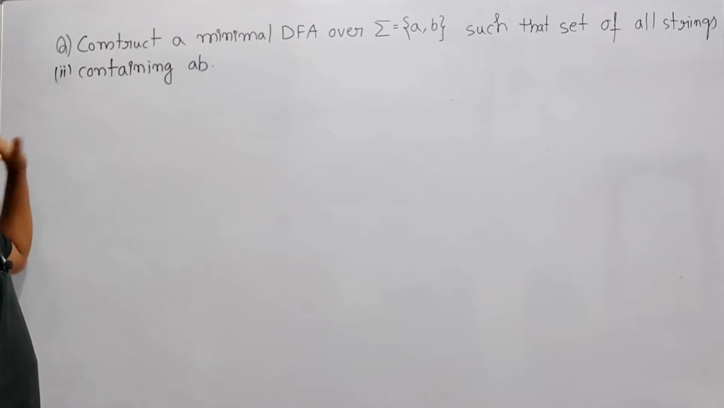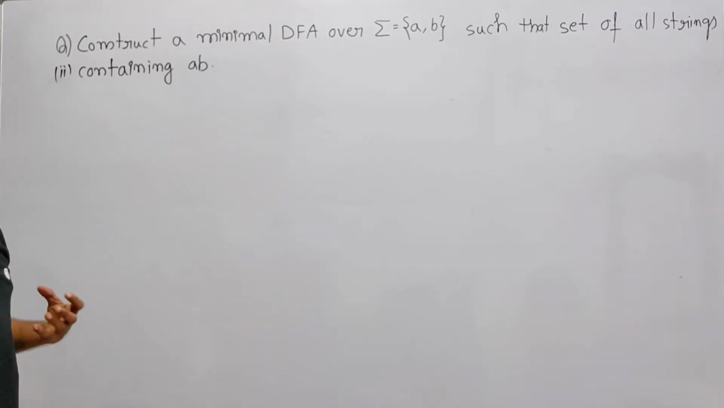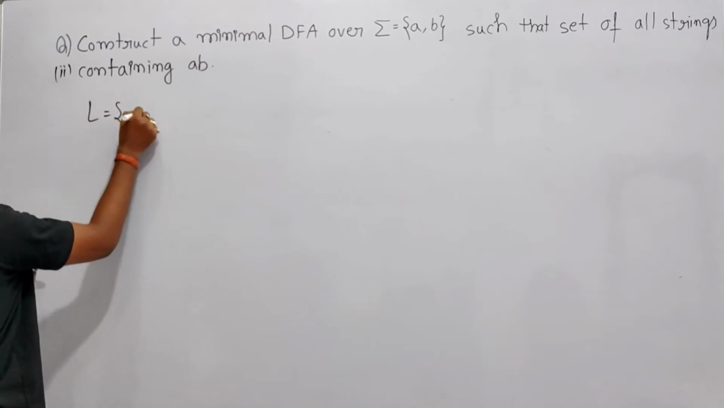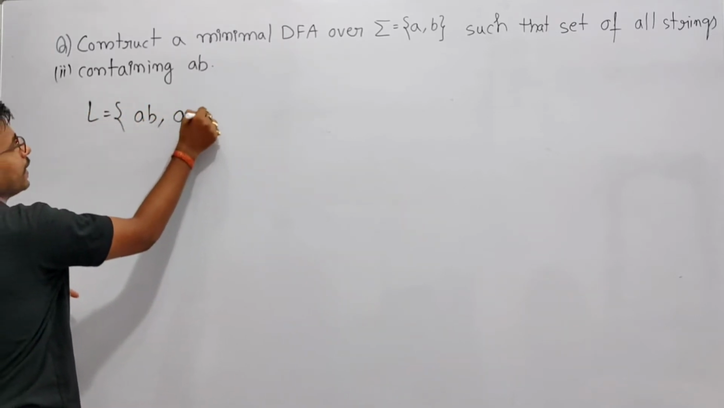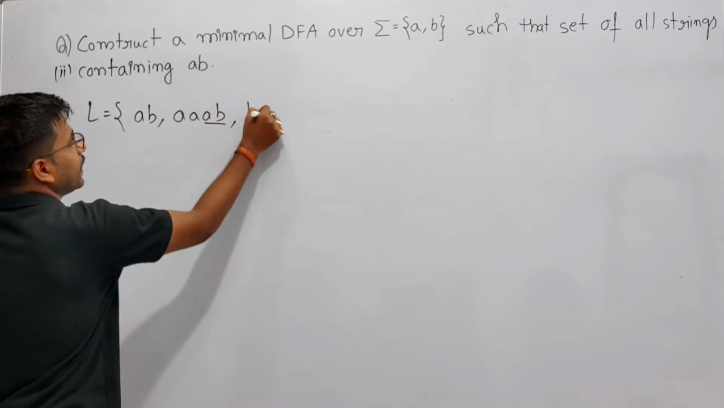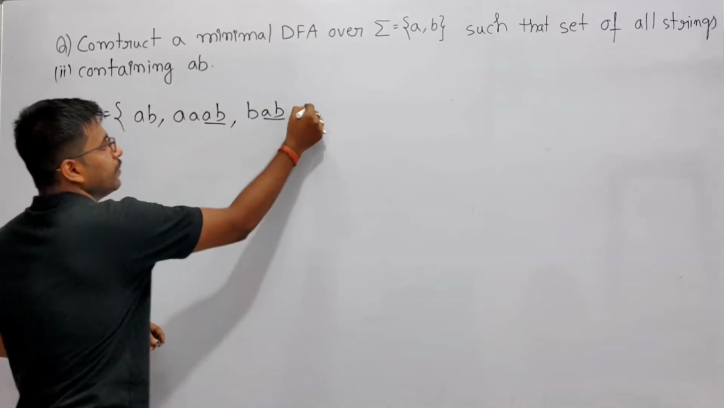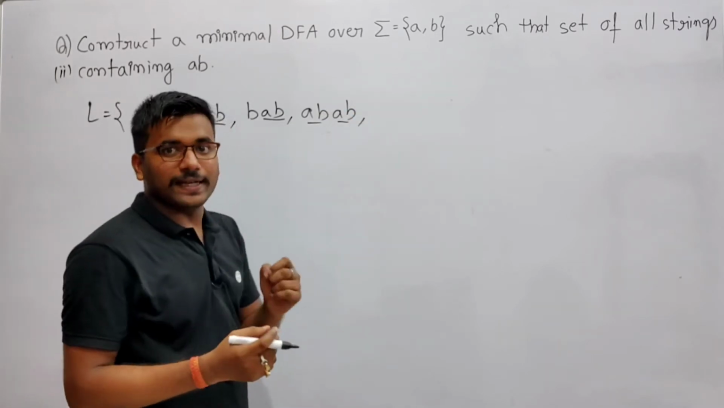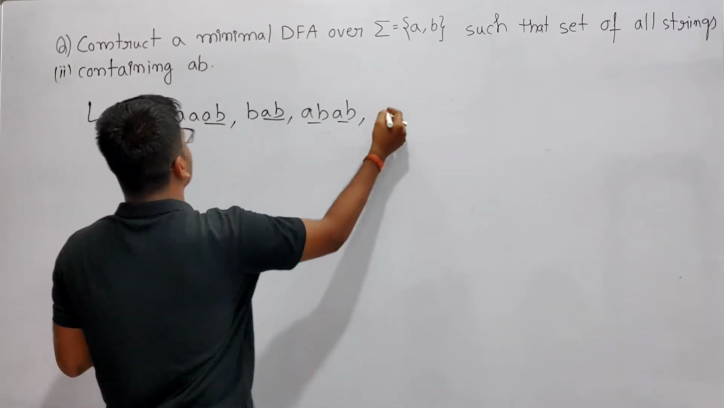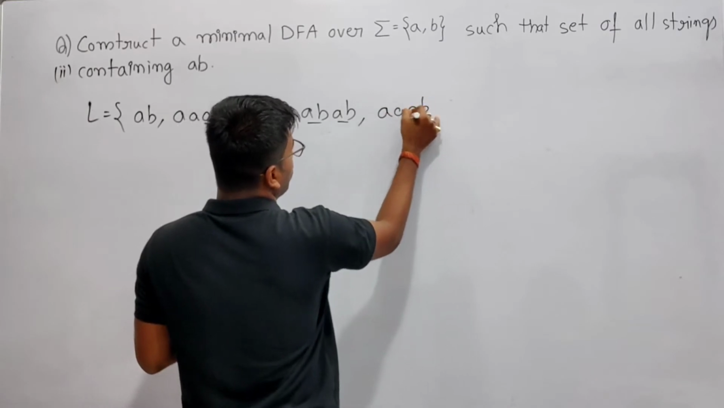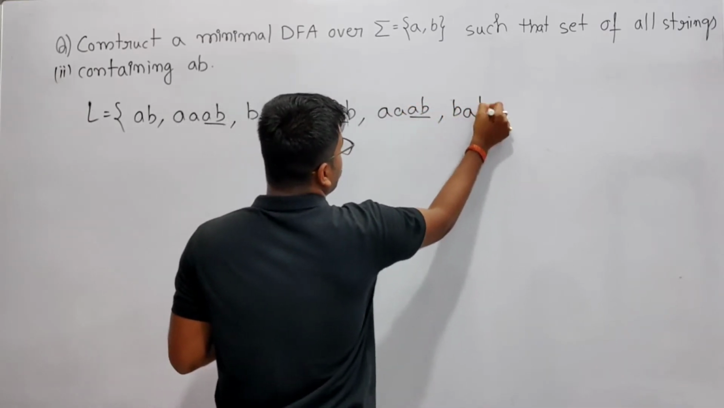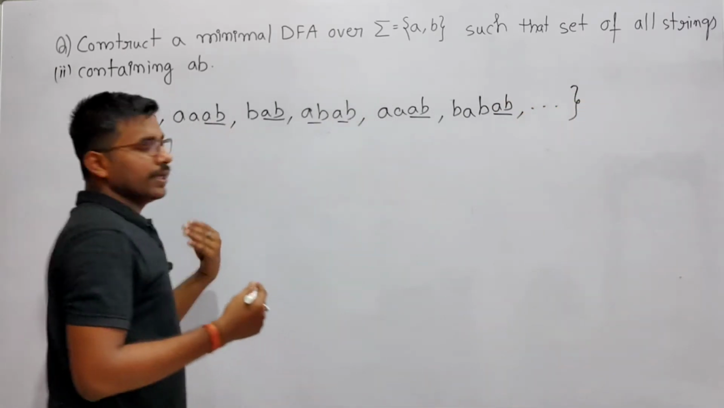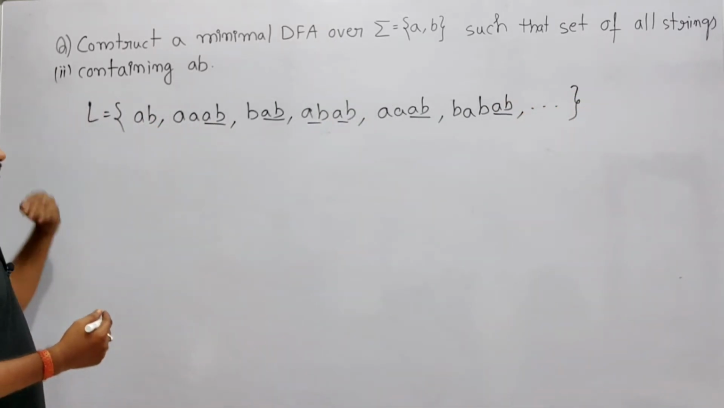Now see, here it is saying that it will accept the set of all strings containing AB. So the language is strings containing AB. If a string is containing AB, like A B, or A B A, then that string belongs to the language.